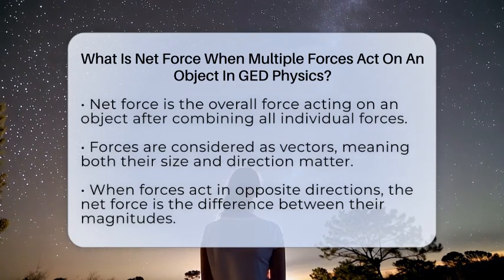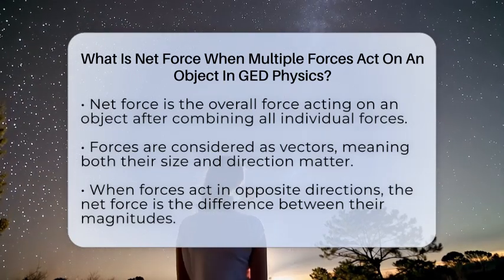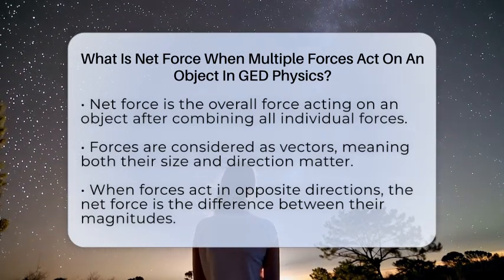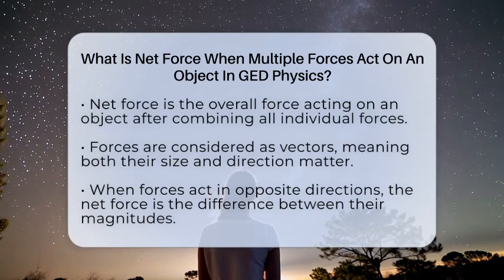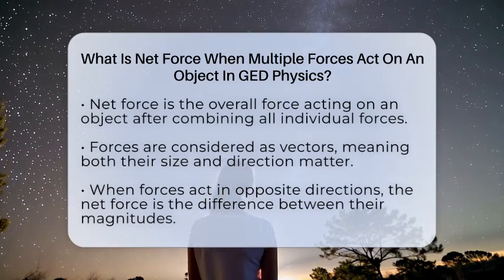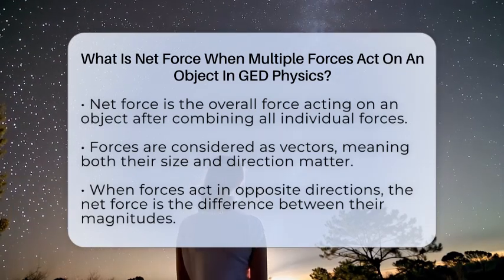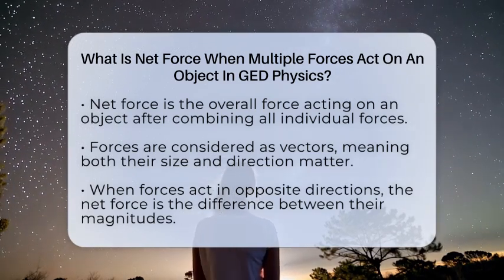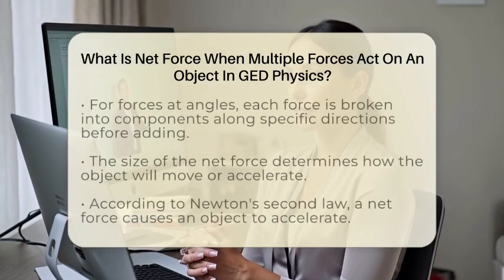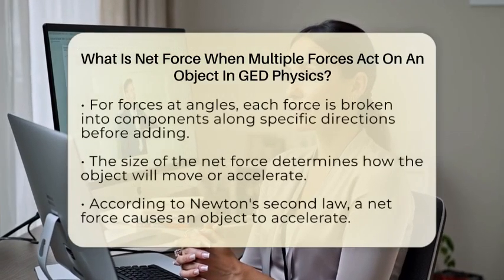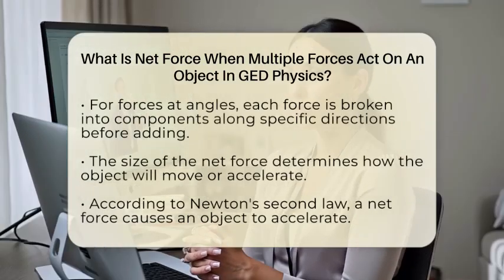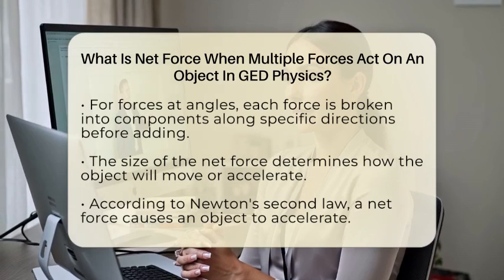Net force is the overall force acting on an object when you combine all the individual forces. Think of it as the total push or pull after considering all the forces involved. Since forces have both size and direction, you can't just add them like numbers. Instead, you treat forces as vectors, which means you add their sizes while paying attention to which way they point.